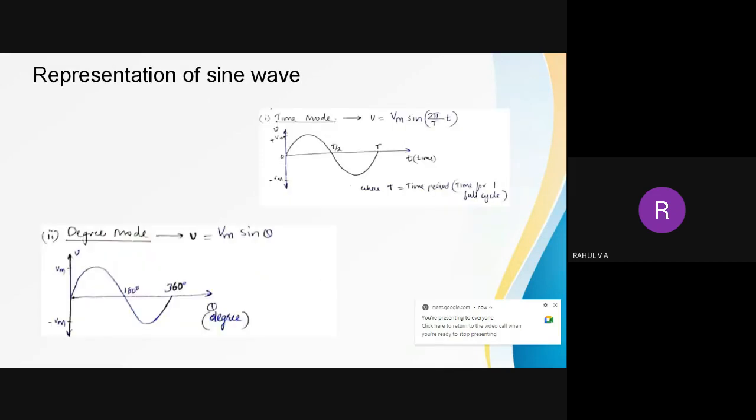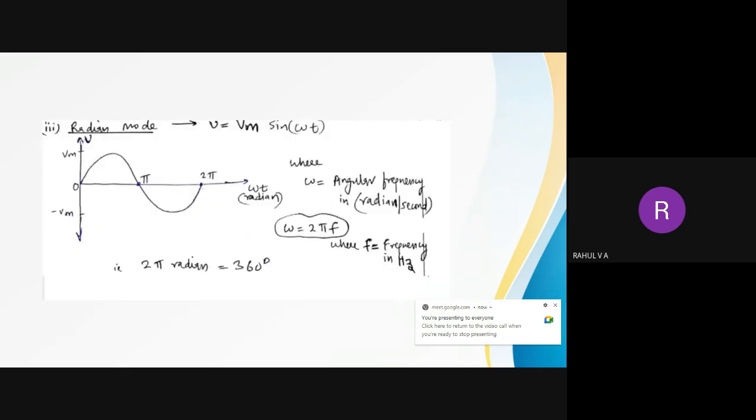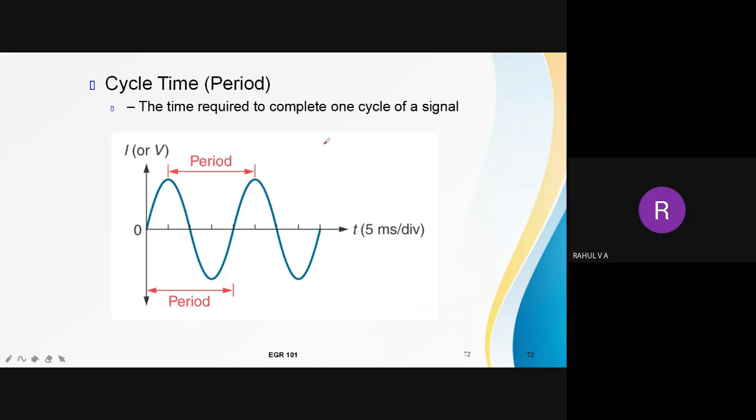Then we have also discussed what is time mode, what is degree mode, what is radian mode. So most of the time we will be using radian mode to represent an AC waveform. Okay. And we have seen what is cycle time or period.